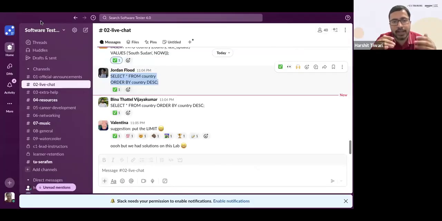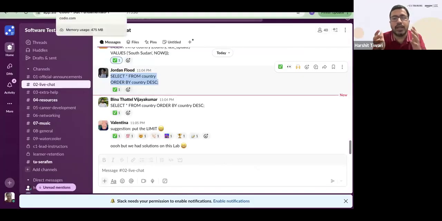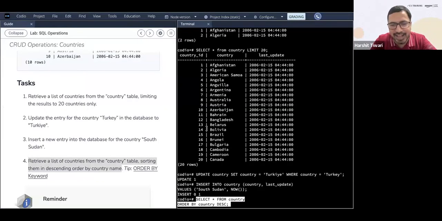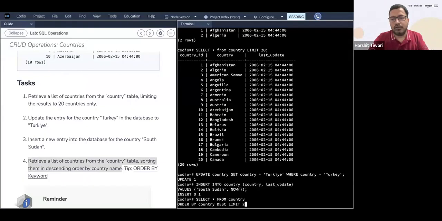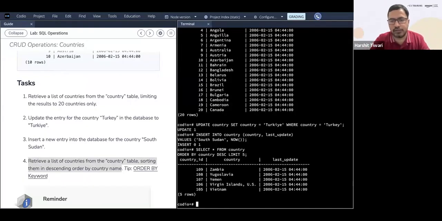Make sense? Order by is not actually working on your query. It is just when your suggestion put limit, absolutely, that is correct. Limit should be put, because you have a lot of rows, and it'll just give us a lot of rows.